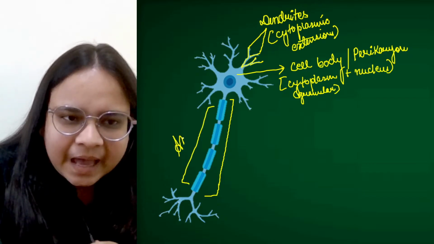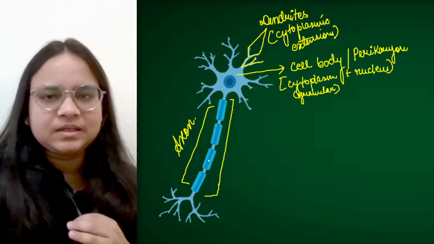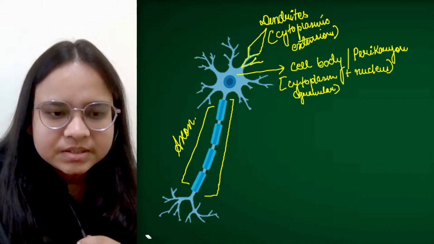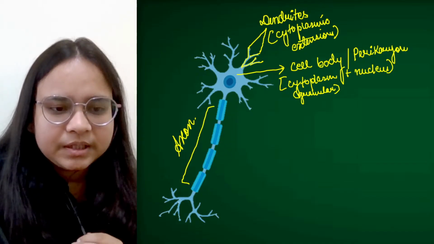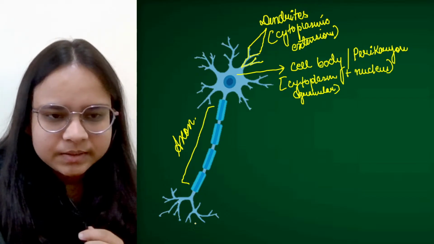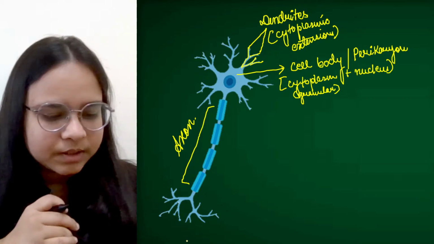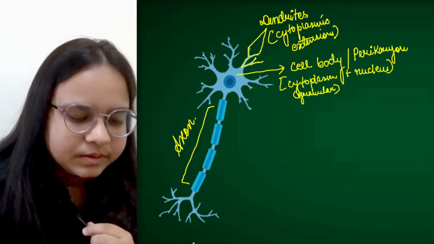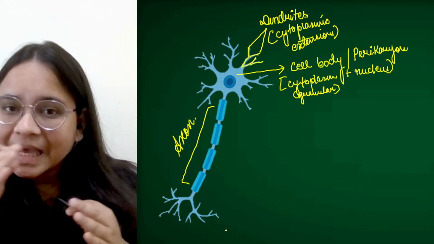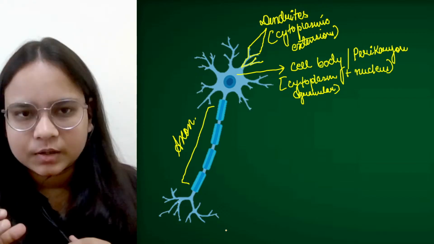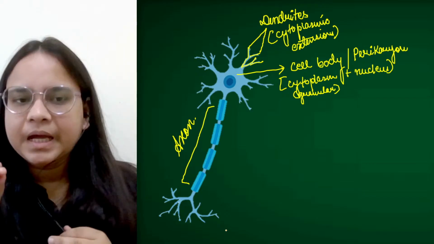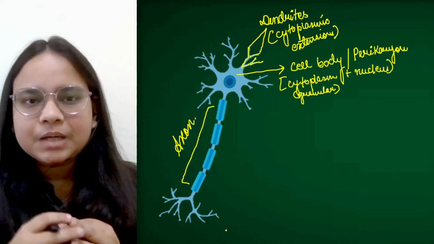I'm writing the axon here because we have to see many things inside this axon as well. ठीक है. तो ये हमारे तीन components हो गए, three basic parts. Yes, please ask me the doubt. Whoever is having a doubt, please ask me. Okay. So these are the three basic components or subparts of a neuron: the dendrites, the cell body, and the axon.